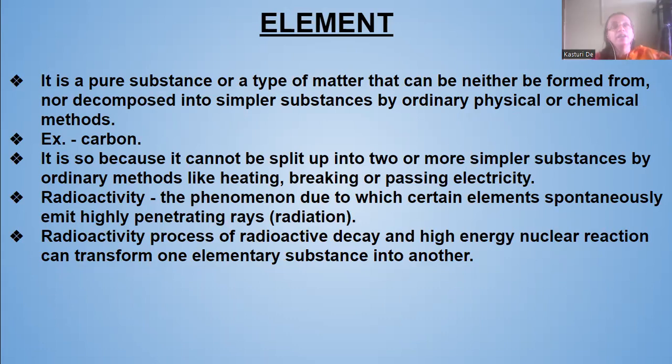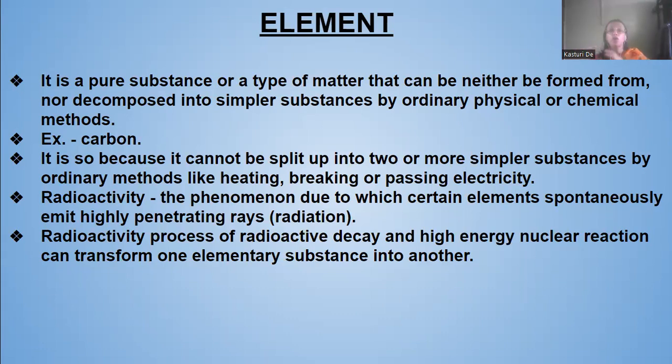Okay, so an element is a pure substance or a type of matter that can neither be created nor decomposed into simpler substances by ordinary physical or chemical means.